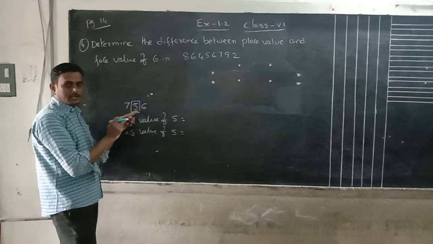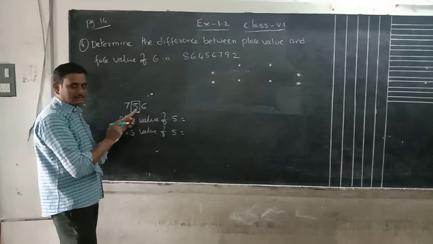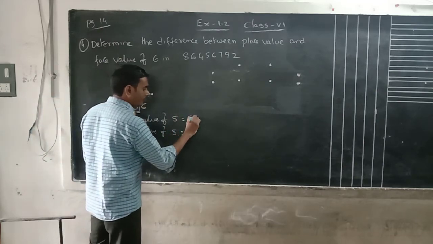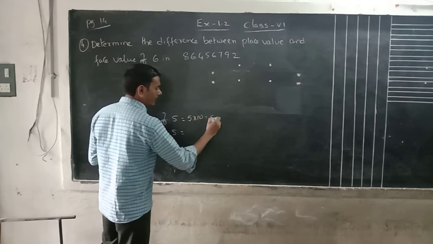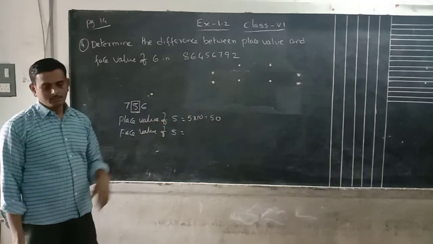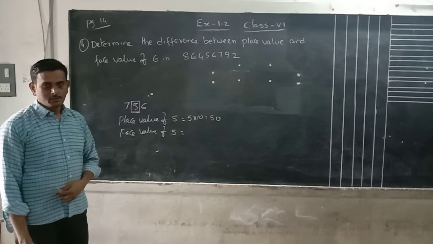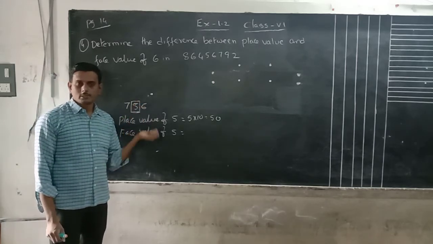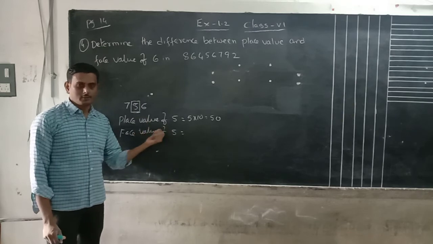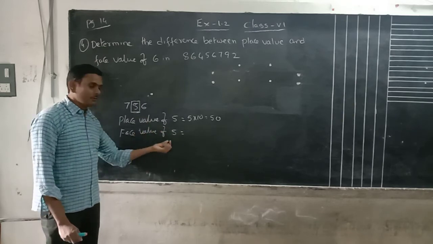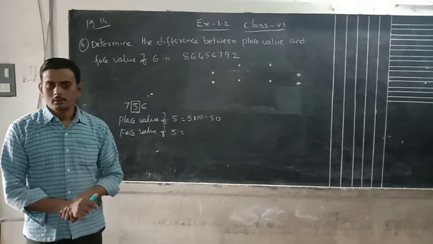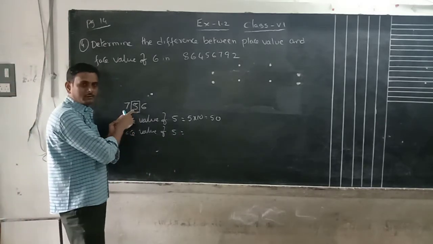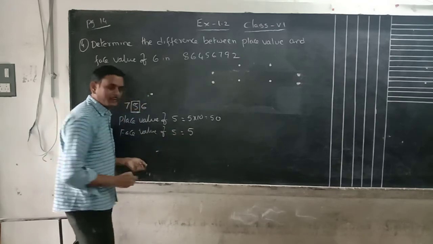That means the place value is tens. 5 into 10 is 50. So the place value of 5 is 50. The digit multiplied with its place value is the place value of that digit. Face value means which digit is located there. That is the face value. What is the digit here? 5. 5 only is the face value.